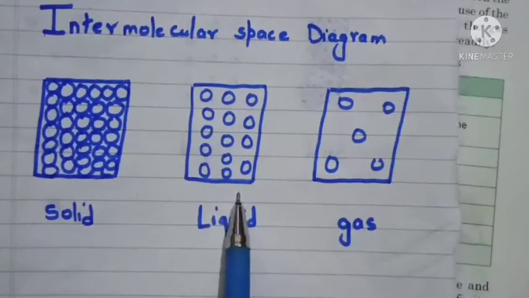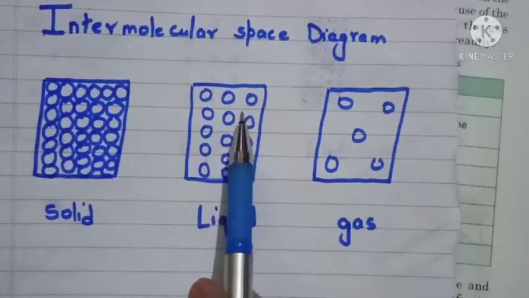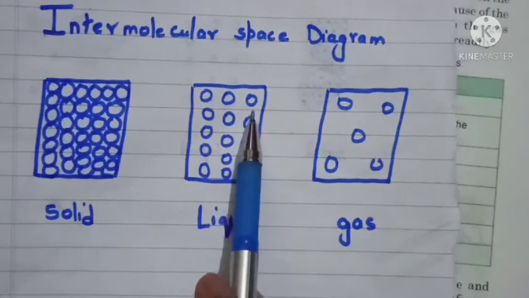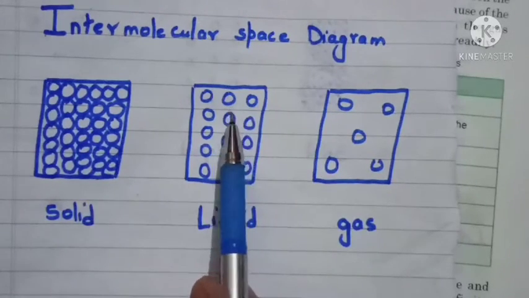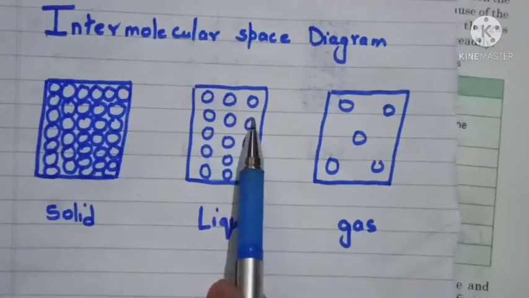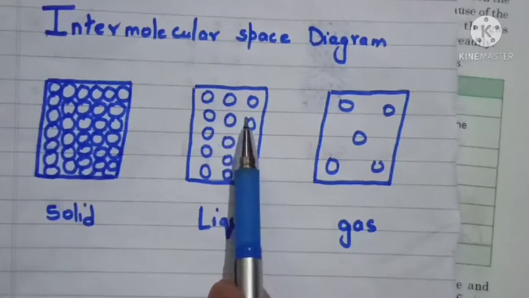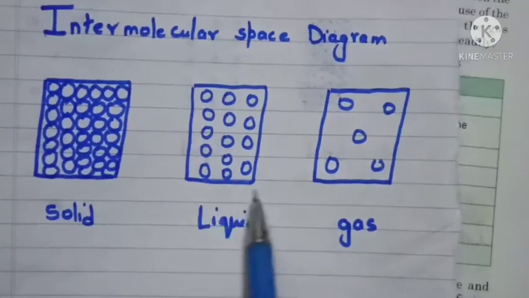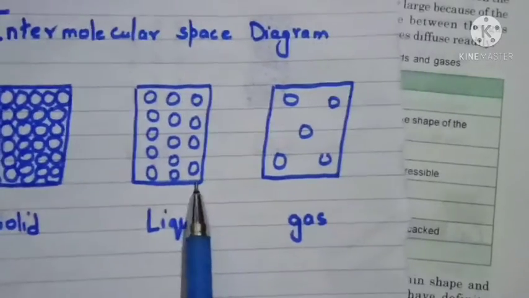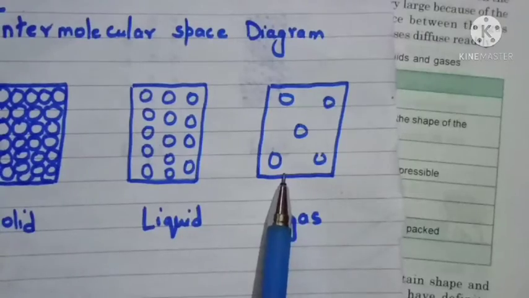Second you can see we have liquid. Students, you can see there is some gap present between the molecules. So this gap is called intermolecular space of molecules. Due to this intermolecular space we can say the force of attraction is weak, and that's why molecules in liquid are loosely packed. Next you can see we have gas.